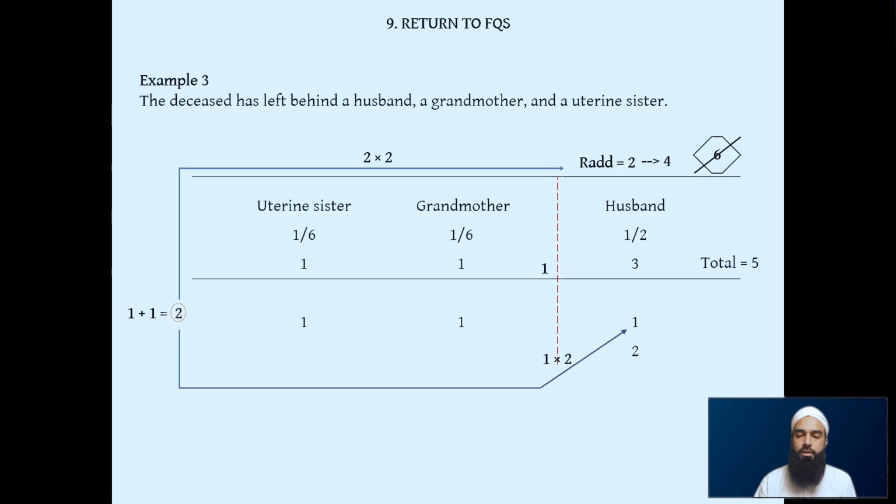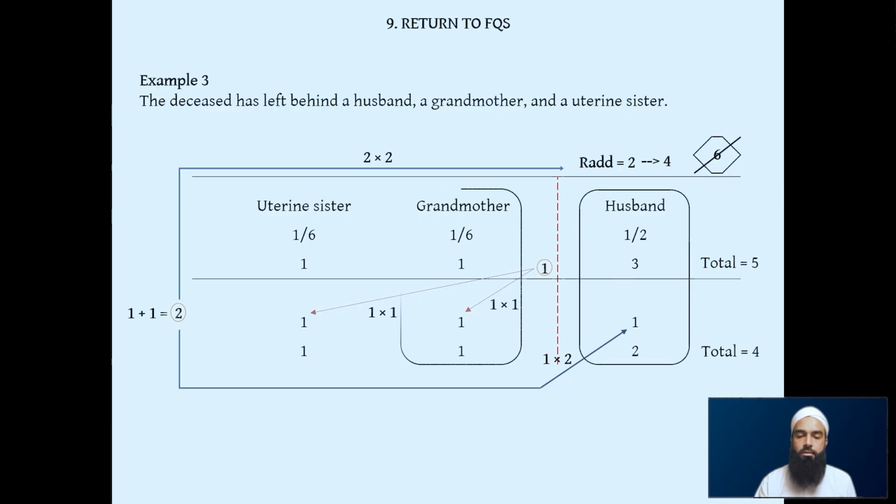Then we use the 1, the mini divisor there. We use that to multiply each ratio share. So 1 times 1 is obviously 1. And we use this same mini divisor to multiply the other share, the grandmother's share, which is still 1 times 1 is 1. Now we add it all up to see whether it equals correct. So we do 1 plus 1 plus 2 equals 4. And we see that our divisor is also 4. So we know we are correct. So this is, in the most simple way, with the most simple numbers that we can have. And we've understood this scenario, hopefully.